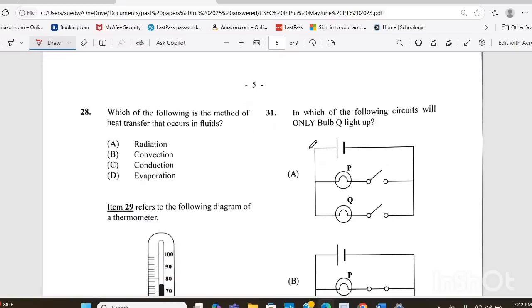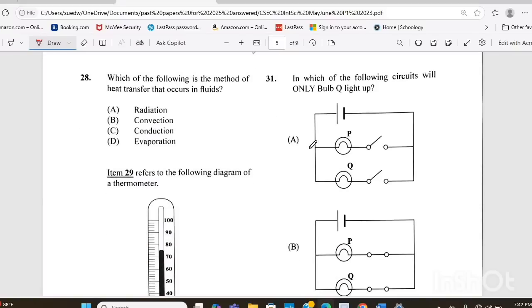Question 28. Which of the following is the method of heat transfer that occurs in fluids? Is it A, radiation, B, convection, C, conduction, or D, evaporation? The answer there is B, convection.